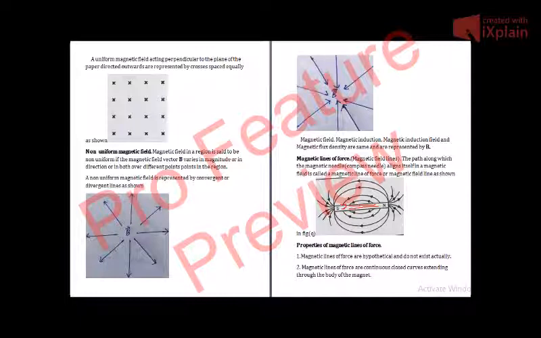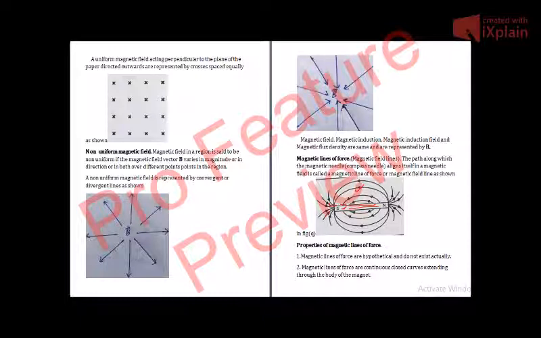The density of the magnetic lines of force gives us the magnitude of the magnetic field. As you can see here, in this region the magnetic lines of force are very dense as compared to this region. So in the first case, the magnetic field will be strong, and in the second case, there is much space between the magnetic lines of force. They are not dense, so the magnetic field will not be as strong as it will be there.